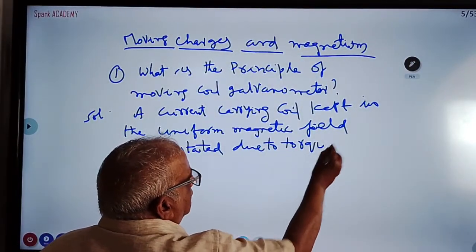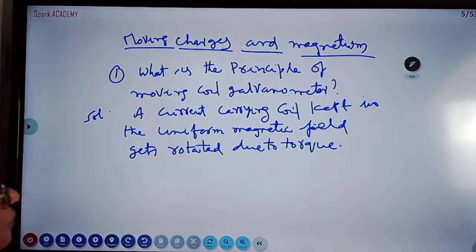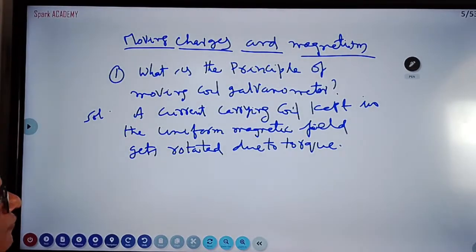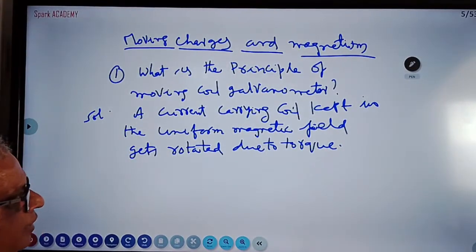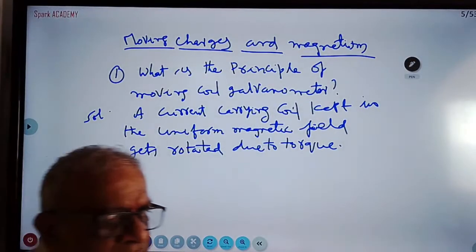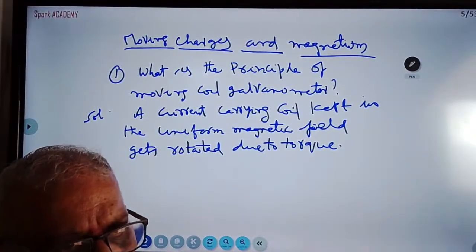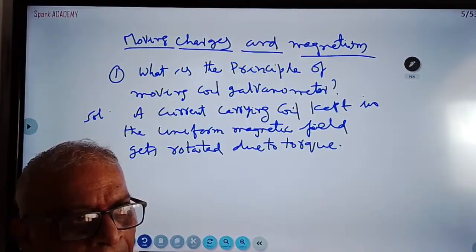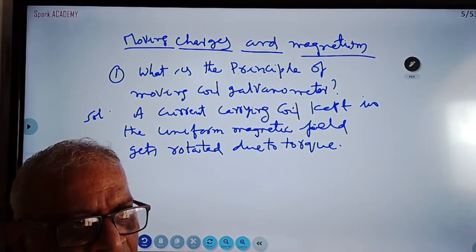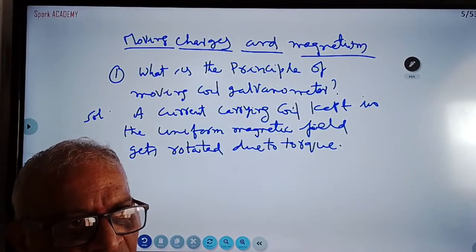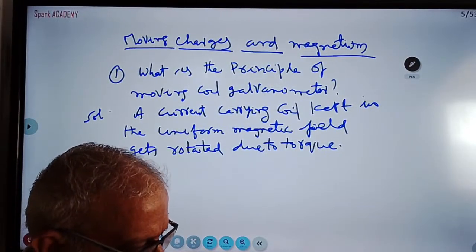This is the principle of moving coil galvanometer. That is very, very important. Anyhow, Ampere's law he has given. Ampere's law and Biot-Savart law we are discussing in short questions. You read: state and explain Biot-Savart law, state and explain Ampere's law. These two are very important for short questions. At that time, we'll discuss.